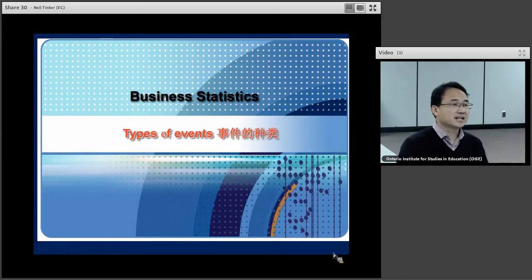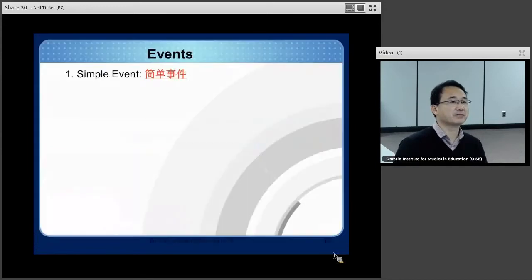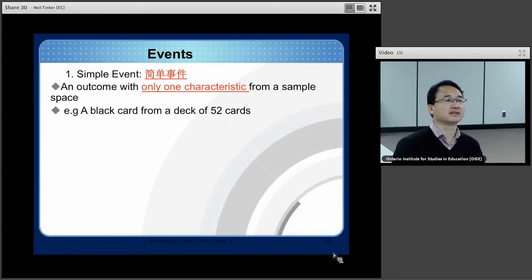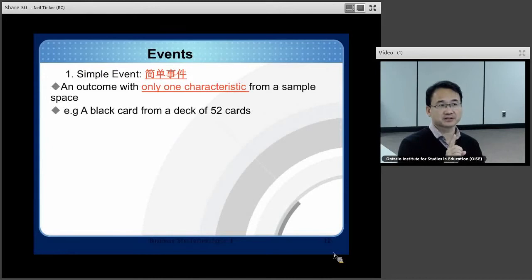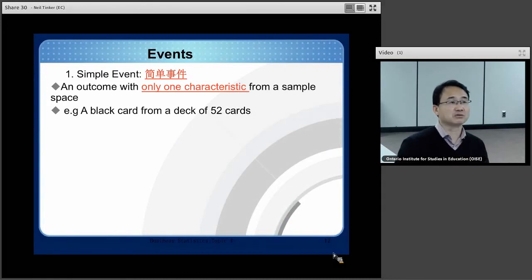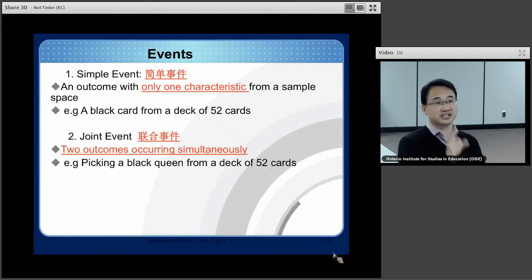Okay, now let's come to the types of events. There are different types of events. The first one is a simple event, very simple. That is only one outcome. An outcome with only one characteristic from a sample space. For example, we can get a black card from a deck of 52 cards. A black card is just one characteristic.